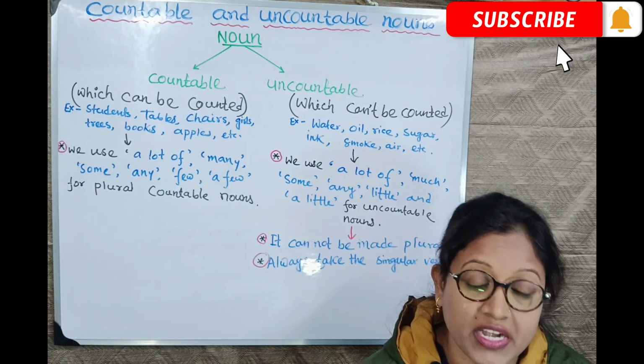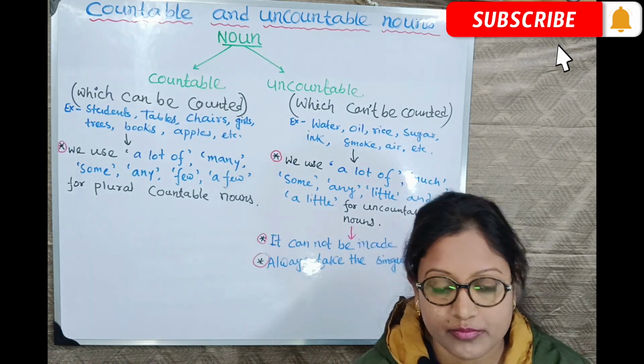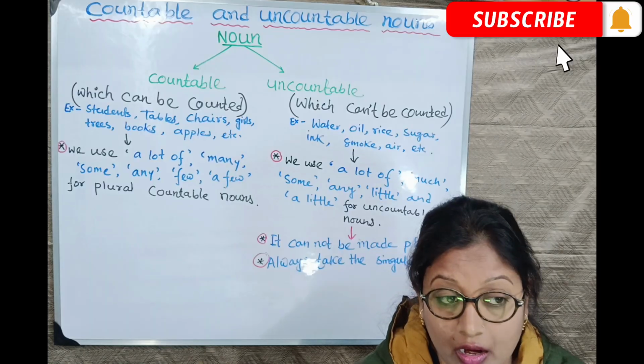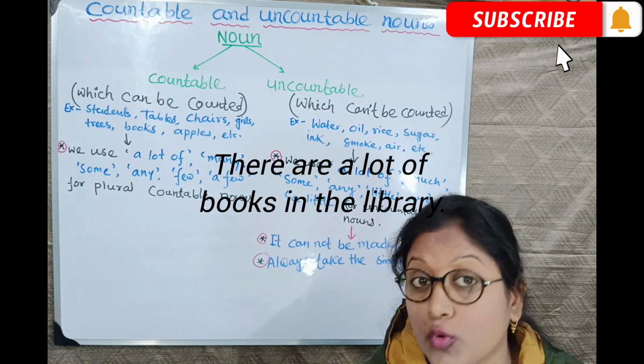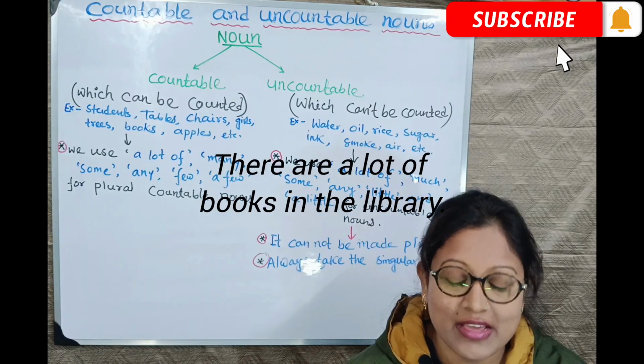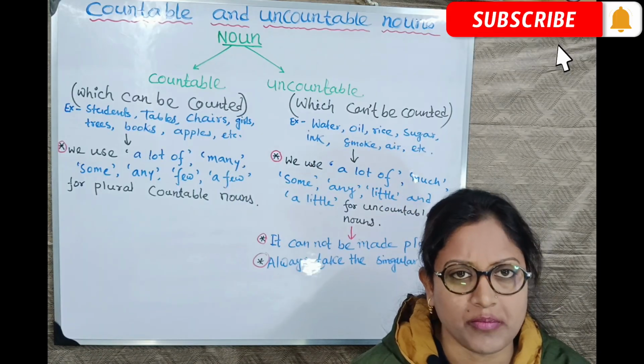So affirmative sentences we use a lot of. Clear? Let me give you an example. There are a lot of books. Are. Did you notice? There are. Plural verb, right? There are a lot of books in the library.